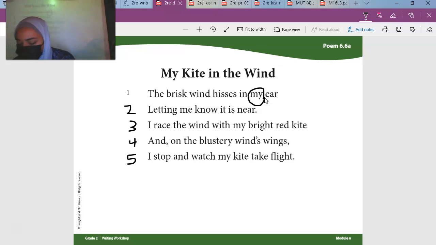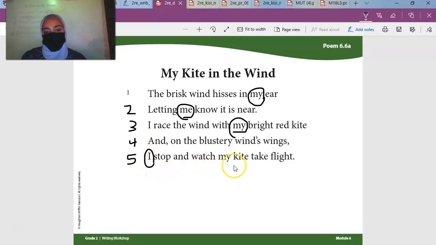How about in 2? Is there a pronoun? Me. How about 3? Is there a pronoun? Yes. My. Is there anything on 4? How about 5? Yes, what is there? I. And what else? My. So this poem is written in first person point of view.